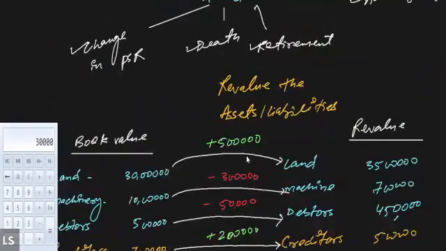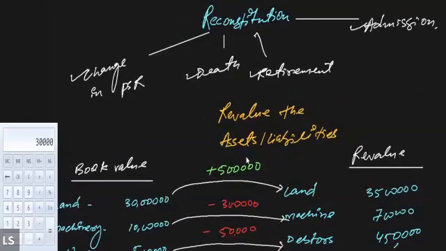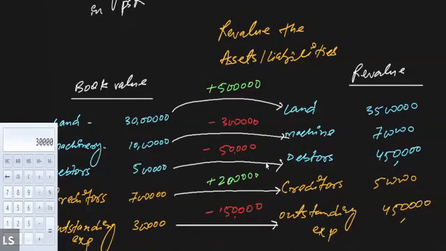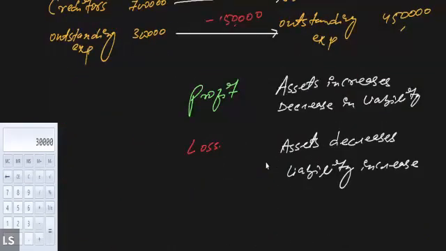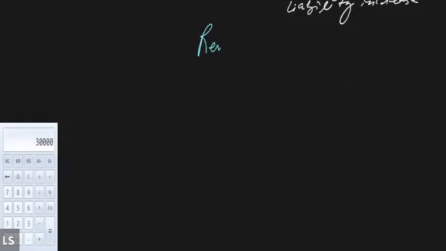So until now, I just explained that whenever reconstitution takes place, either on account of change in PSR, death, retirement, admission, we need to revalue the assets. And whenever we revalue the assets and liabilities, there may arise profit or loss. Now, for the purpose of recording the value of the profit or loss on account of the revaluation of the assets and liabilities, we need to prepare a revaluation account.